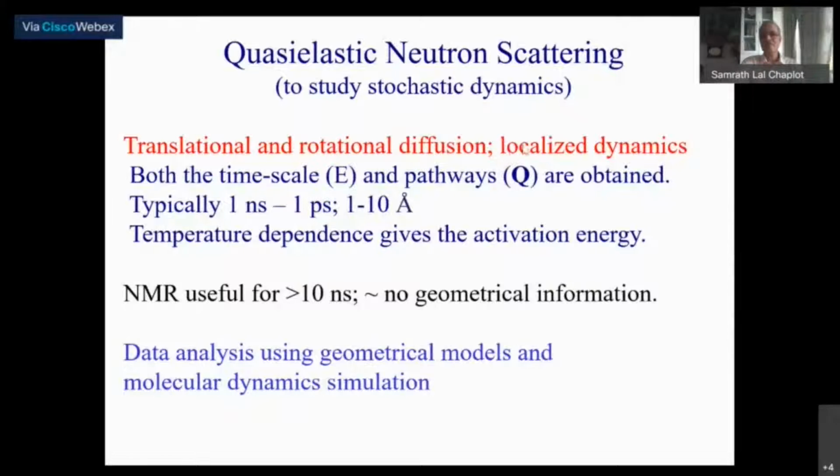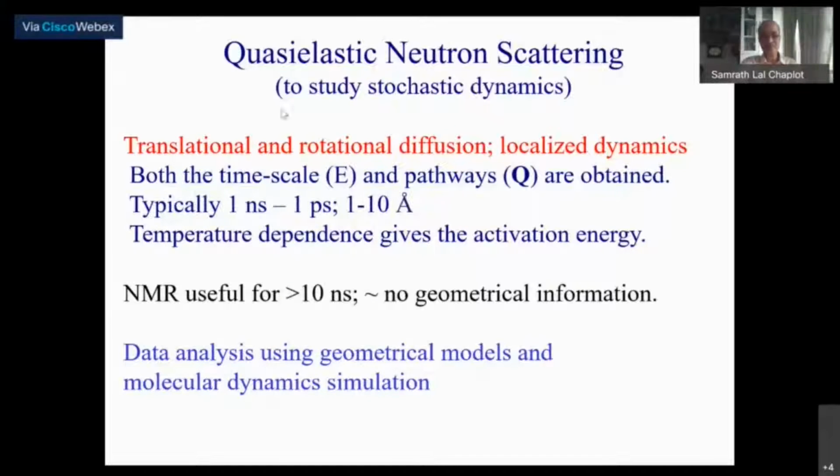And we often have localized dynamics, meaning the localized relaxation of parts of a large molecule, a large polymer chain, or what have you, or it could simply be localized jump motion of atoms between two energetically equal sites. Like in hydrogen phosphate, you have hydrogen atoms with two different sites available, and there is a disorder between them. The hydrogen could be jumping from one site to the other back and forth. So you have localized dynamics. There are a variety of localized dynamics possible. You can have long-range translational diffusion or localized dynamics.